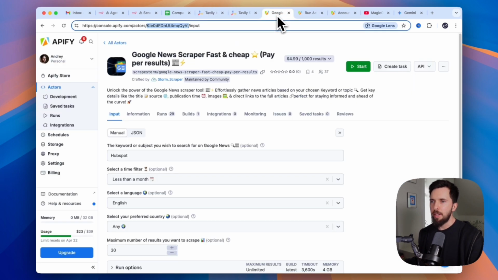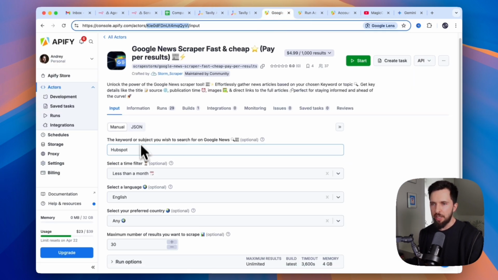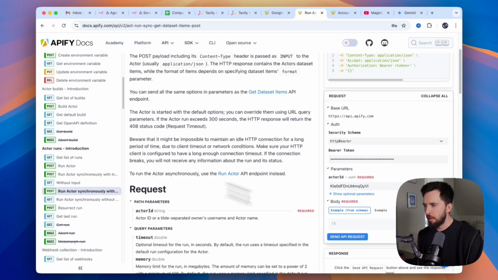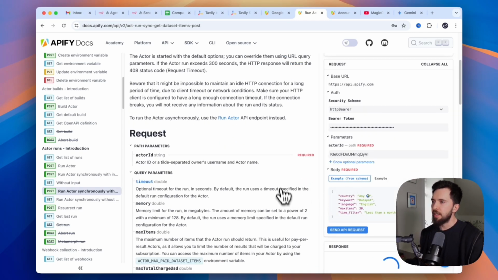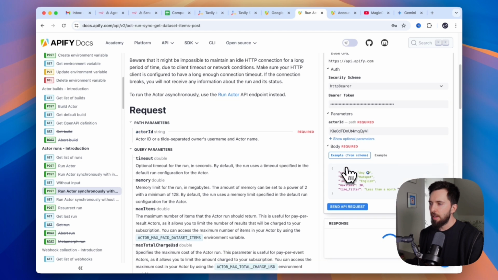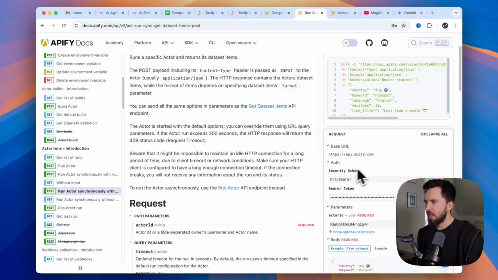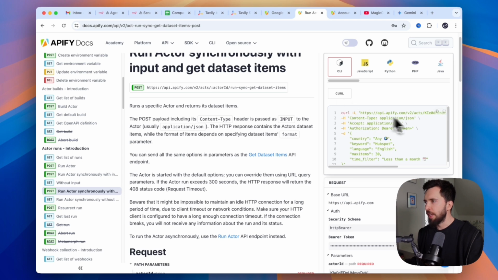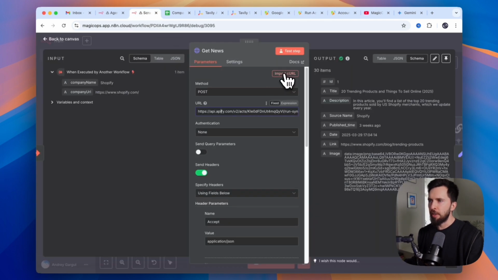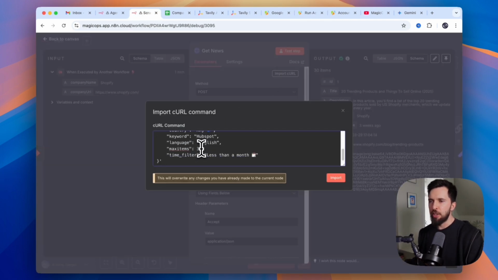And for body, because we already created this request here, we can just copy it. Okay, send API request, so you can test it right here. And on top of our request form, there is a code for it. You can copy this code, you can use import curl, and just paste it here.